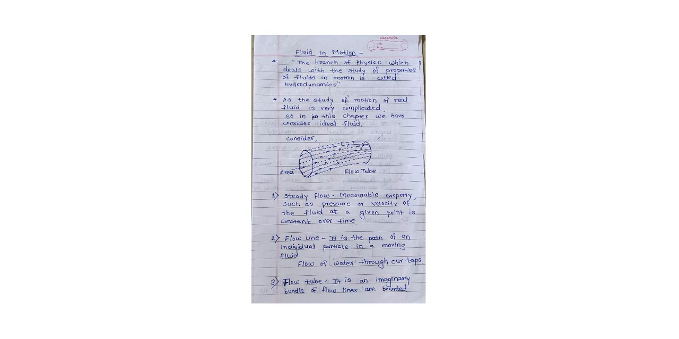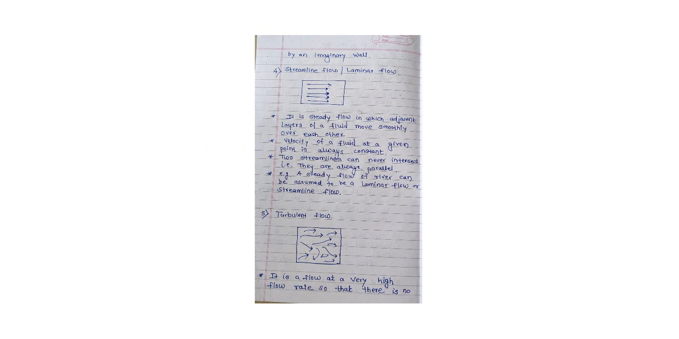Third term is flow tube. Flow tube means it is an imaginary bundle of flow lines bounded by imaginary walls. Next term is streamline flow or laminar flow. As shown in this figure, consider the flow of fluid like this. It is a steady flow in which adjacent layers of fluids move smoothly over each other.